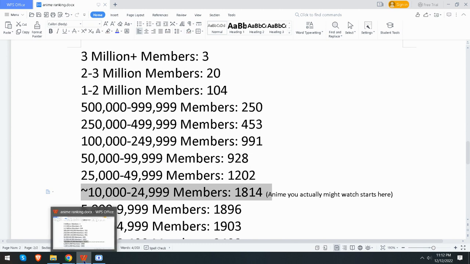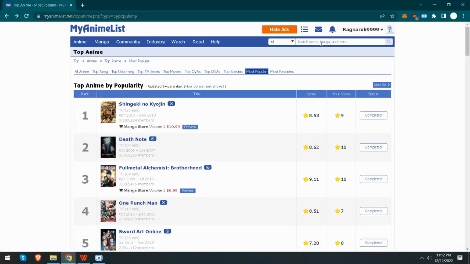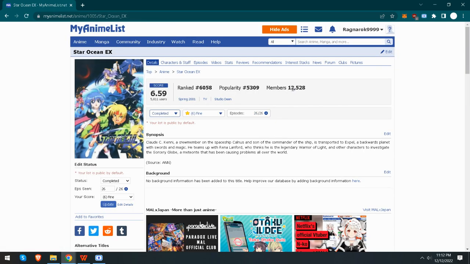Let me just give you an example of an anime that's in this category here. I'm going to pick an anime that I think is a really good example of this. It's the Star Ocean anime. Right here, the Star Ocean anime. So yeah, 12,000. Now, when I added this entry, it had about 10,000 members. Now it's at about 12,000. So the popularity is 5,309.